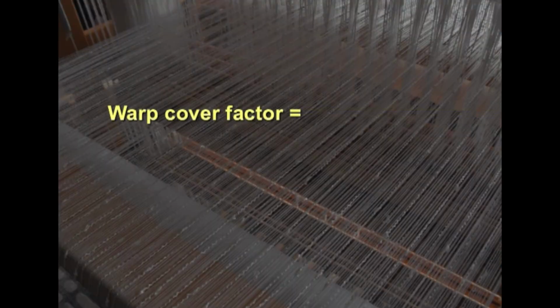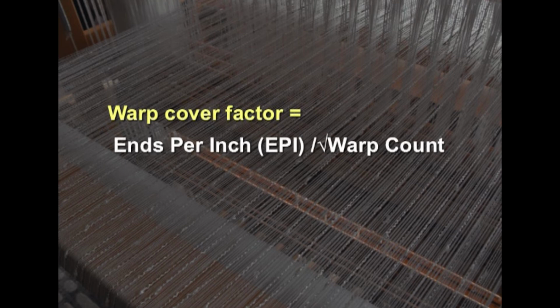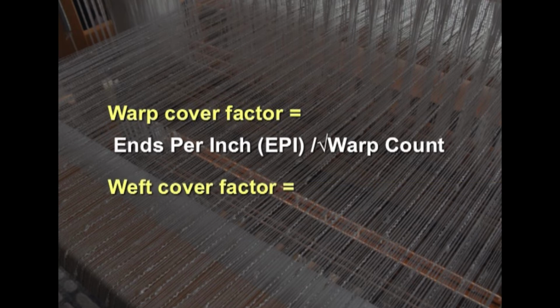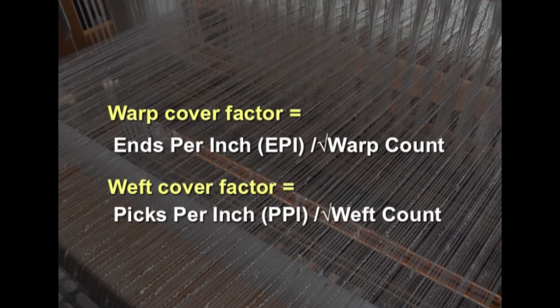And then we have the cover, how much cover it is going to do on the surface of the fabric. So, warp cover, weft cover and cloth cover, these are the three important calculations that we have to do. The warp cover factor is ends per inch divided by root of warp count. By this we can calculate the warp cover factor, and the weft cover factor can be calculated by taking the picks per inch divided by root of weft count.